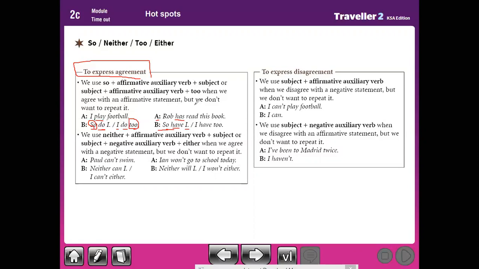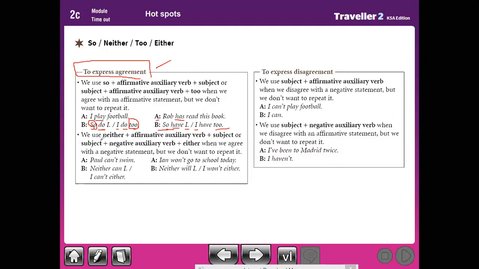But if you want to begin with the subject, you should use I plus the affirmative auxiliary verb have, I have, and put too at the end of the sentence. Yes, Rob has read this book, so have I, I have too. Okay. This is to express agreement, but pay attention. This sentence is affirmative.